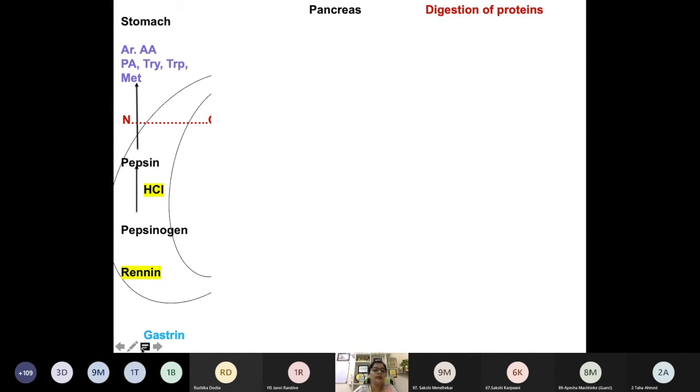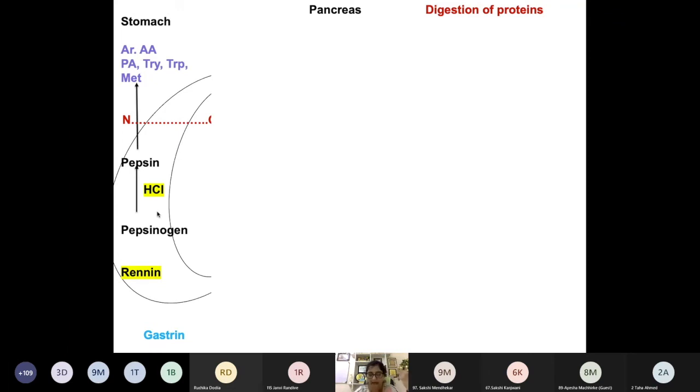Okay. So in the stomach, as this food bolus enters, it stimulates the synthesis of the hormone gastrin. Now gastrin is synthesized from the parietal cells of the gastric wall. Because of gastrin, there is a secretion of HCl. HCl, you can see, is the acid.